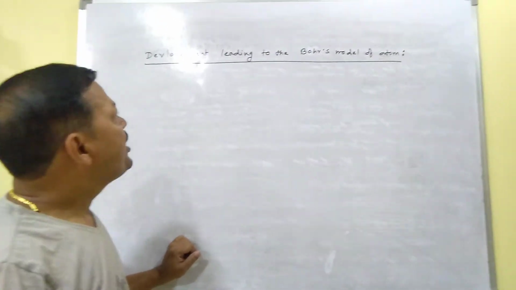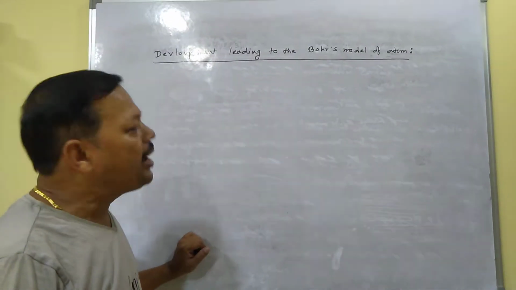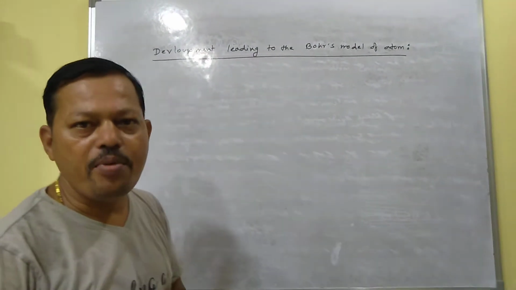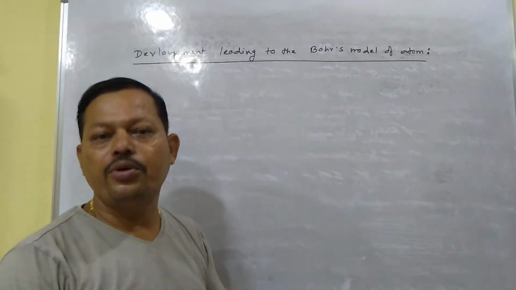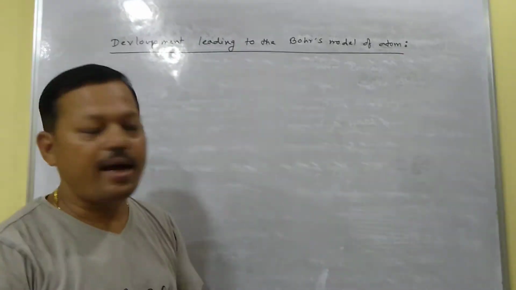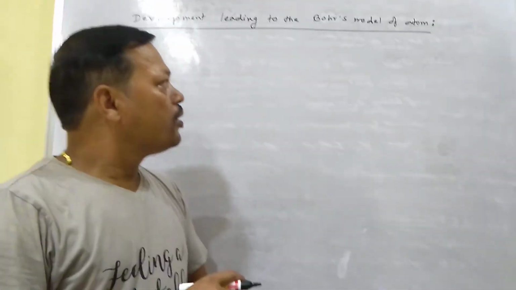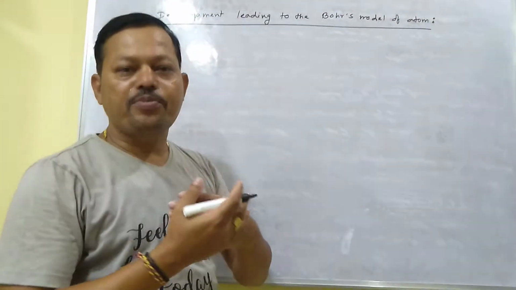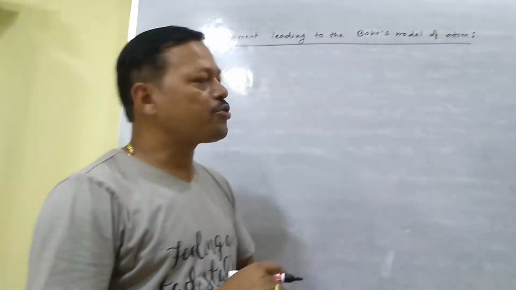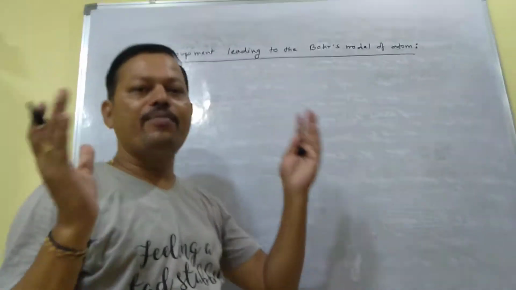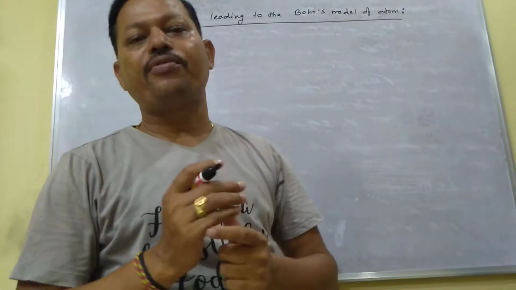Okay, development leading to the Bohr's model of atom. As you already have Rutherford's model of atom, this model has some drawbacks. It cannot explain the stability of the atom, and it cannot explain the spectrum of atom. Since it cannot explain the stability of the atom, one of the scientists, Bohr, developed another model which is called Bohr's model of atom.